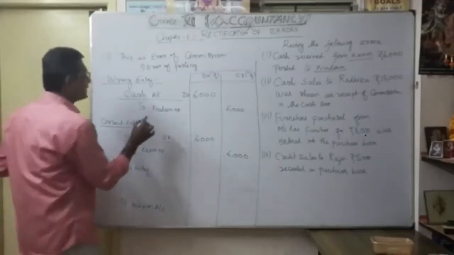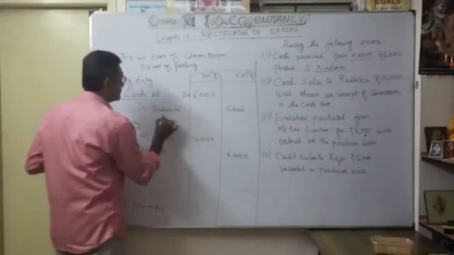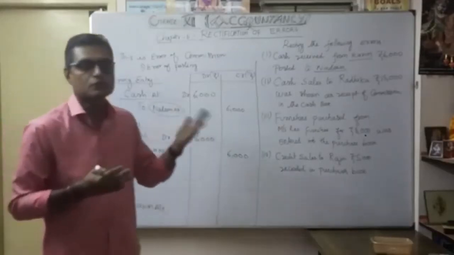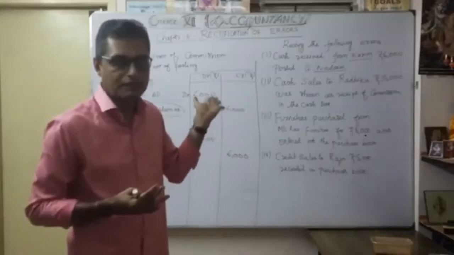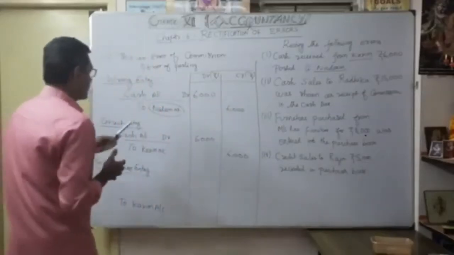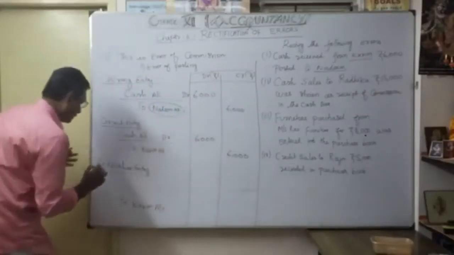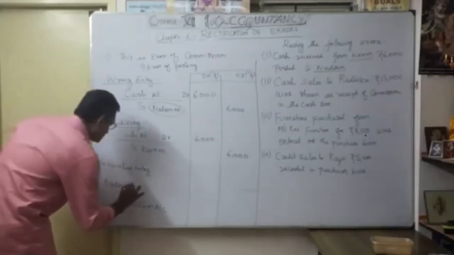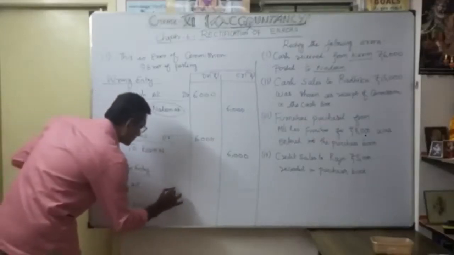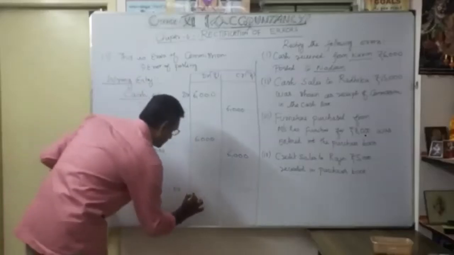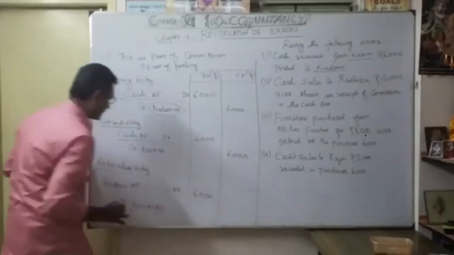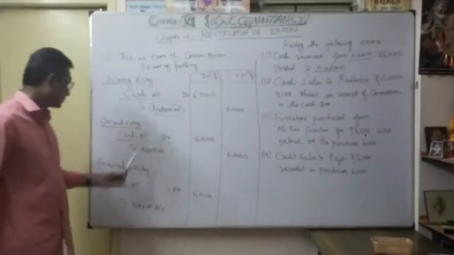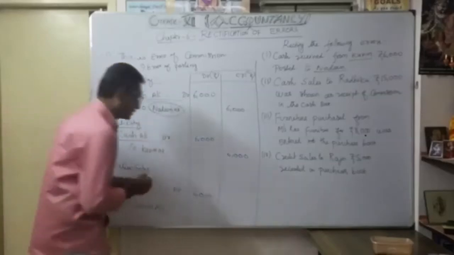They already credited Nadeem's account, so now I want to remove that, and I am going to debit Nadeem's account. So the rectification entry is: Nadeem account debit to Karim account 6,000.